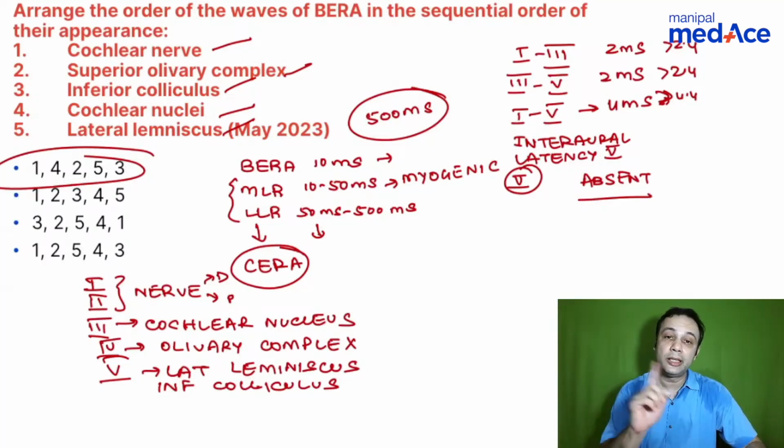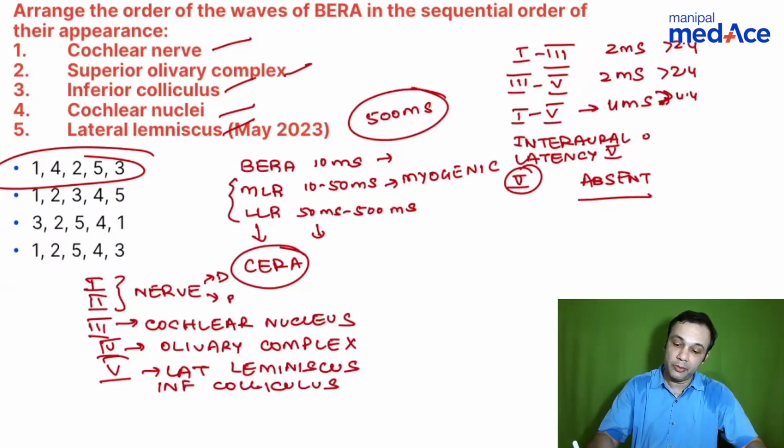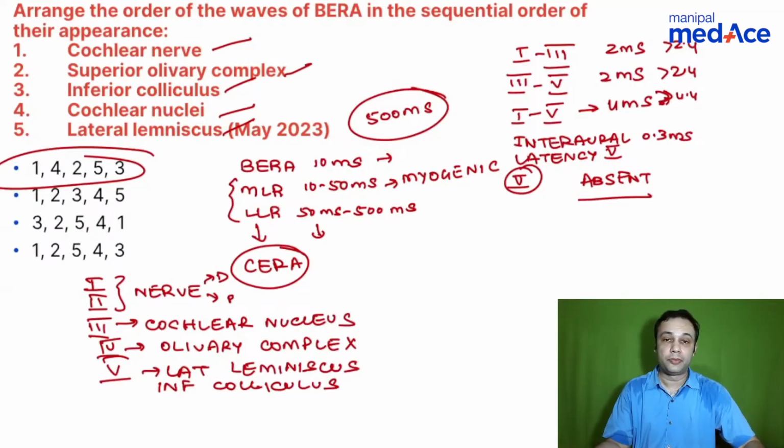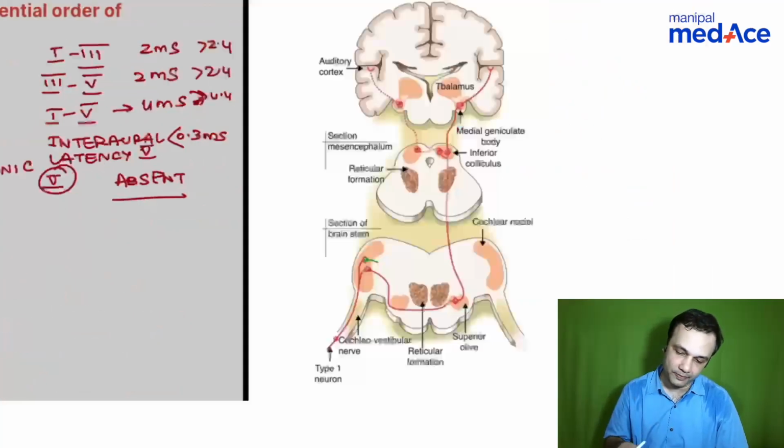When you talk about interaural latency of wave 5, it should be within 0.3 milliseconds. If it is more, it is abnormal, right? So remember, these latency periods are important when you consider hearing loss as well. These are the things that you need to remember in BERA.